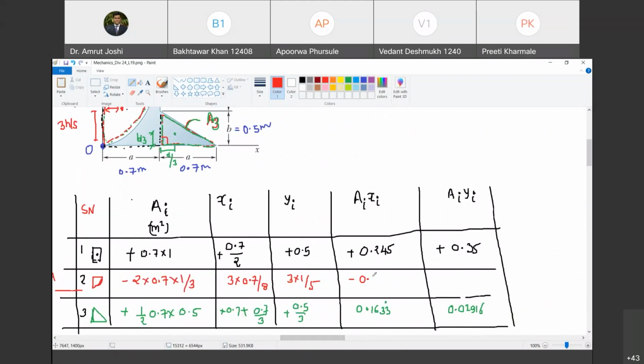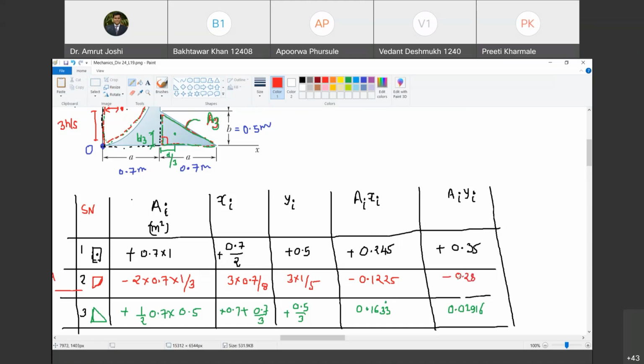Yes, correct. Now, what is AI Yi? So I have to multiply that by 3 into 1 by 5. I got it as minus 0.28. Is that right? Yes, sir.